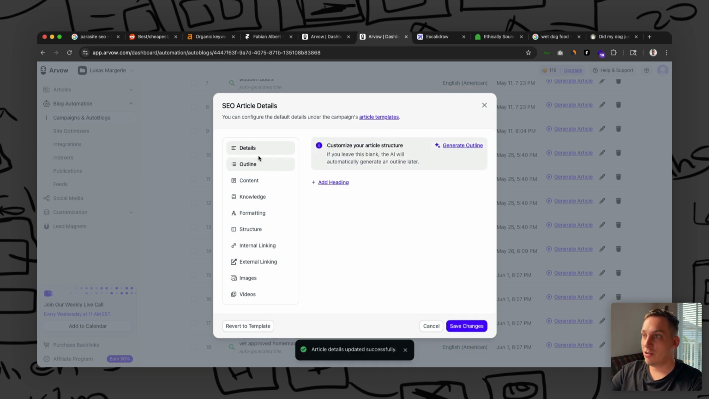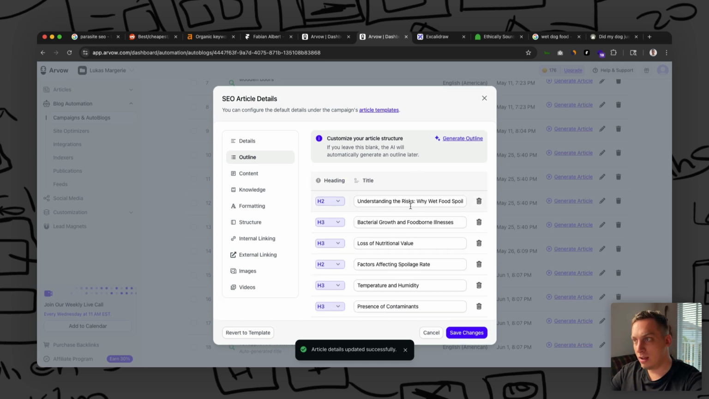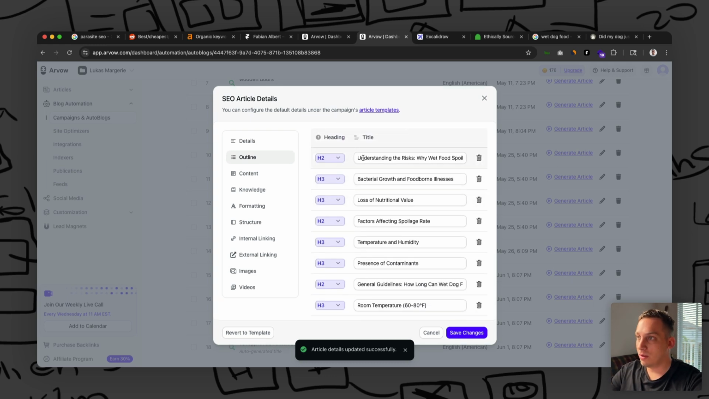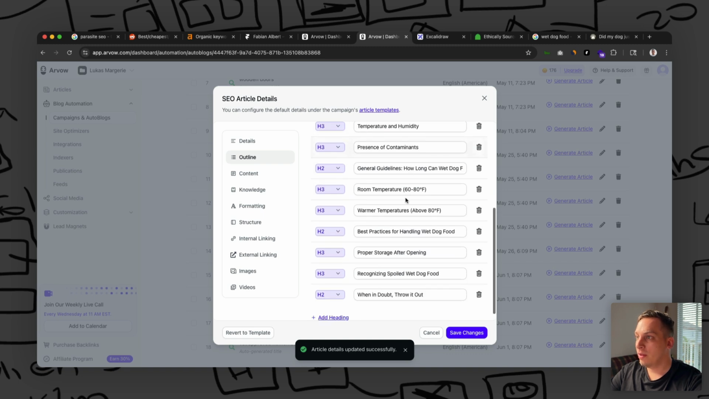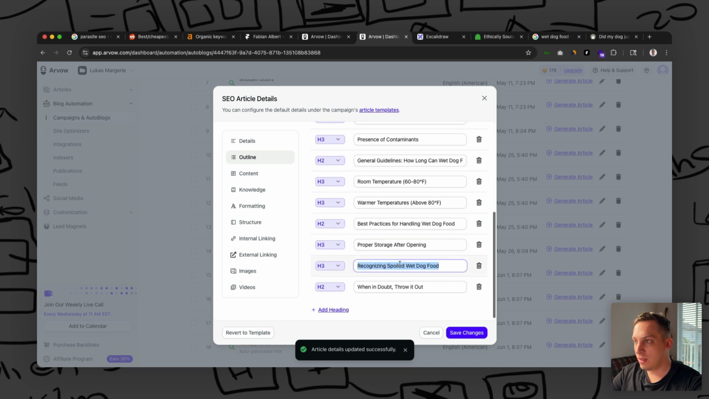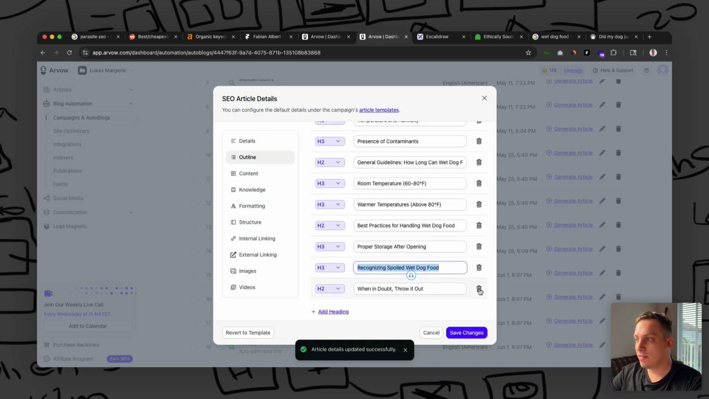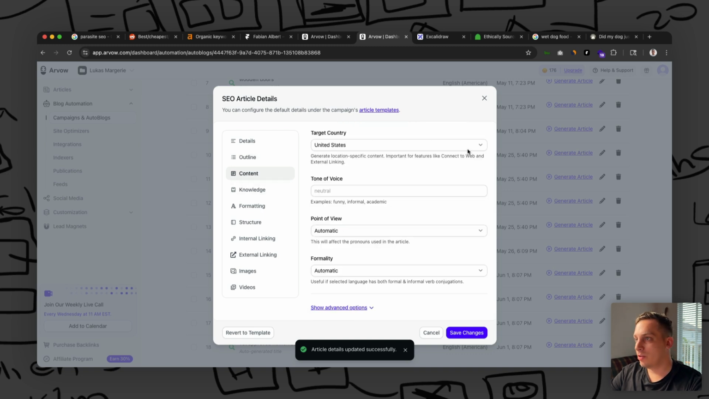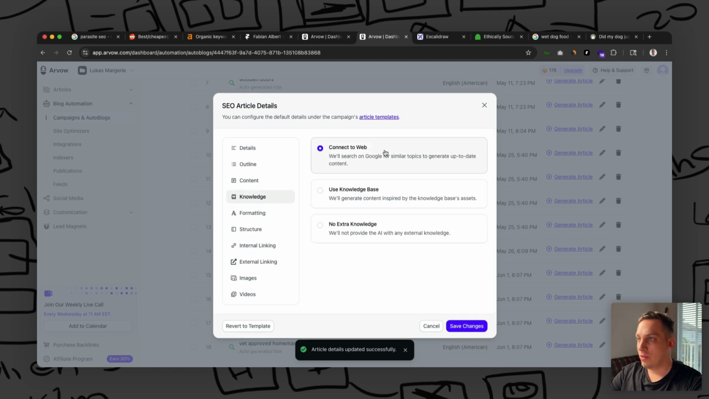We can click on Save Changes. Then we can generate an outline for your blog post, which you can basically read over here. See how fast it is. You can read Understanding the Risk, Bacterial Growth, Loss of Nutritional Value, and basically you can move things around, change certain things, right? You can delete certain things and so on and so forth. You can change the target country, you can change the tone of voice, the formality, point of view. You can add your own knowledge base, basically your assets. If you have a YouTube channel, if you have an Instagram account, you can connect it to the web. Let's just leave it like that.